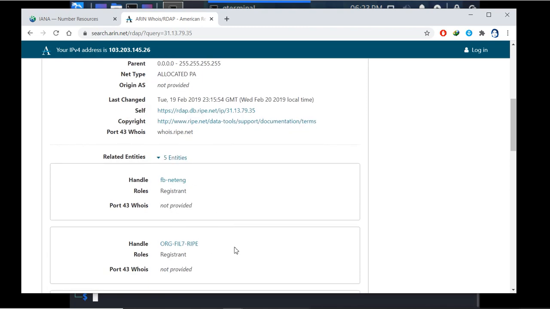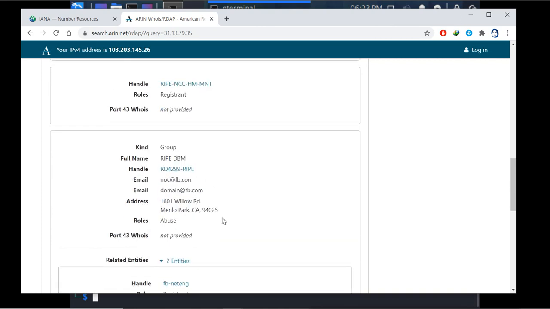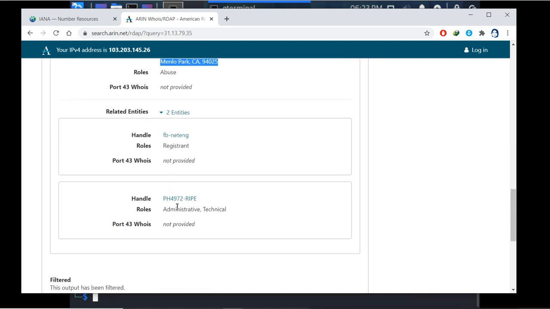Now here you can see the information about the email address. You can also see the address of this organization, the registered address for this IP address range. Technical person, you can see this.